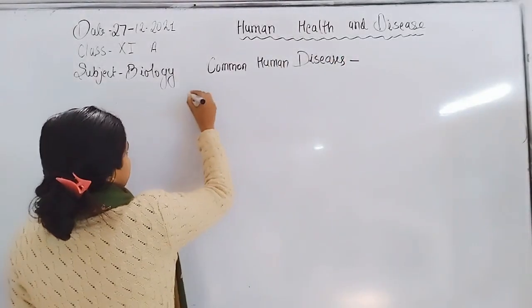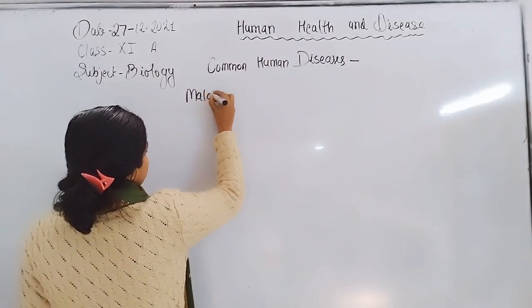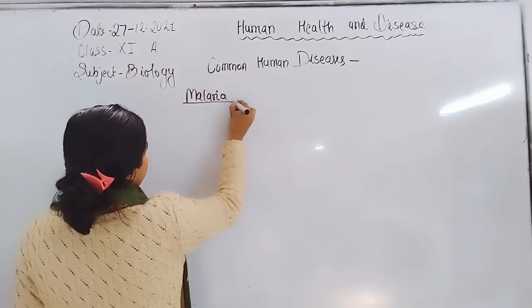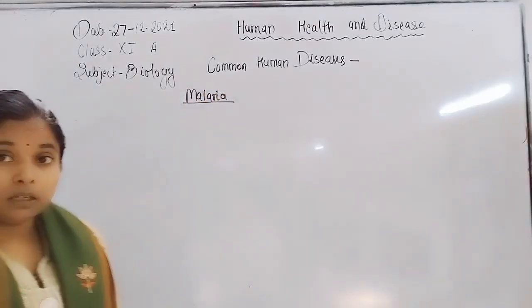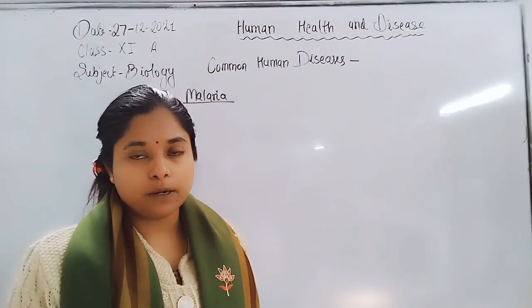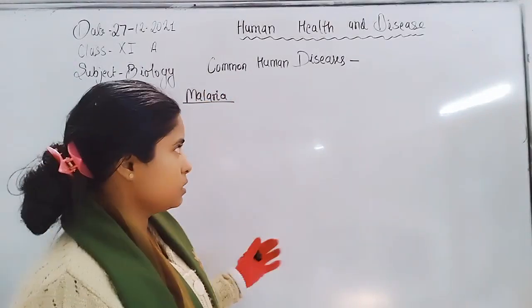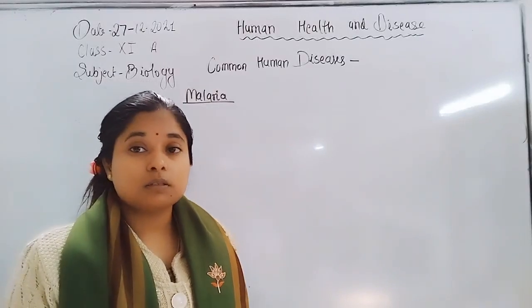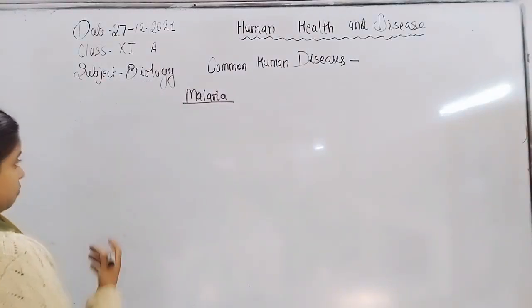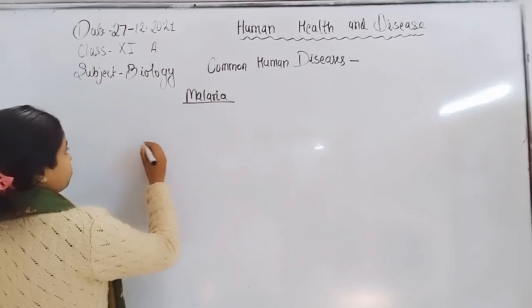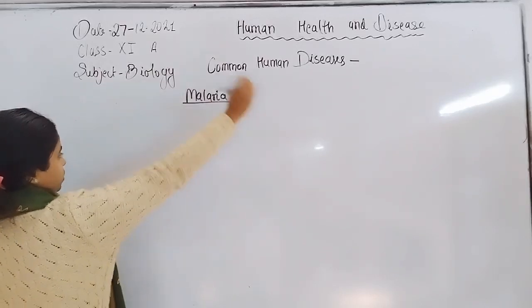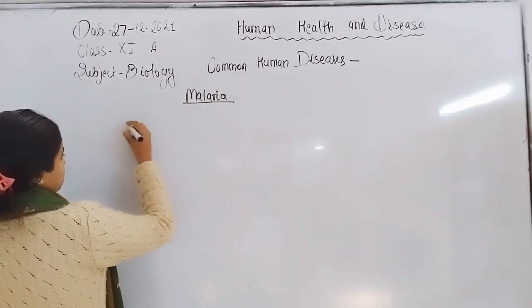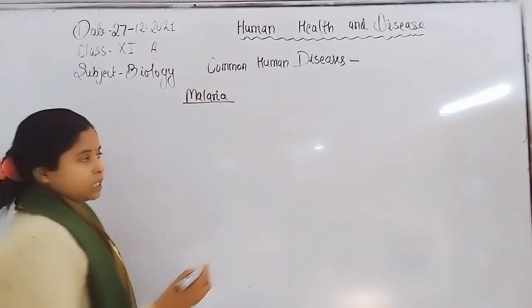First we discuss the important points of malaria, then we will discuss the life cycle of the malaria parasite. The disease-causing organism is Plasmodium. So malaria is caused by the protozoan Plasmodium.